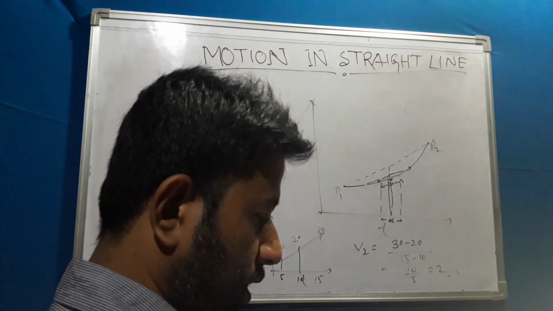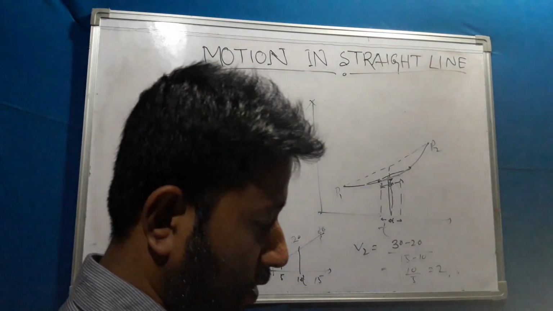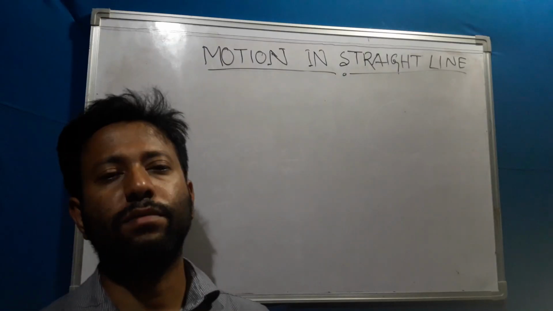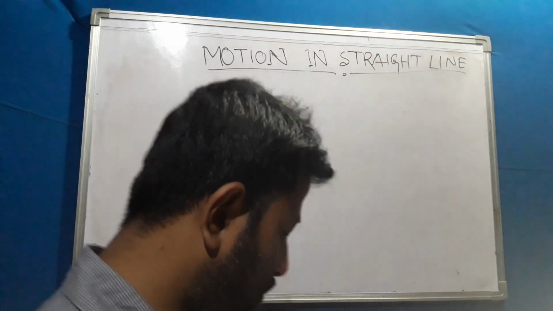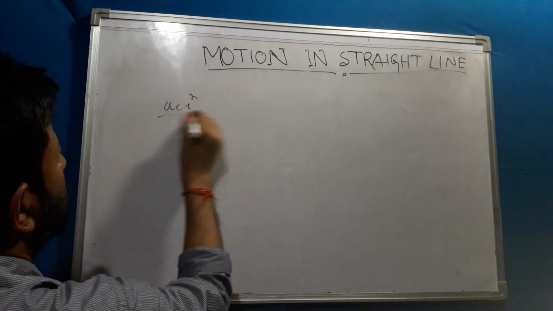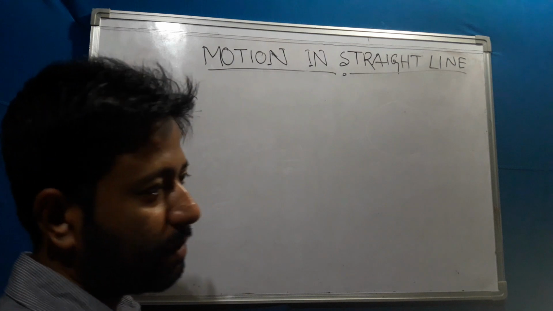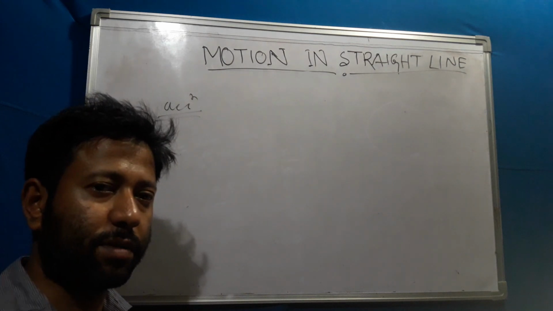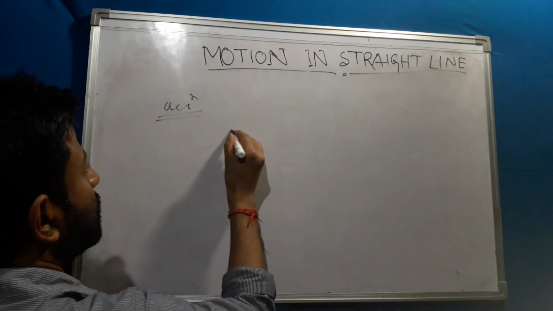Now I'm coming to another topic, that is acceleration. You know the definition of acceleration. What is acceleration? Acceleration is change of velocity with respect to time. The previous one is change of position with respect to time. Now it is change of velocity with respect to time. Acceleration is denoted by a.